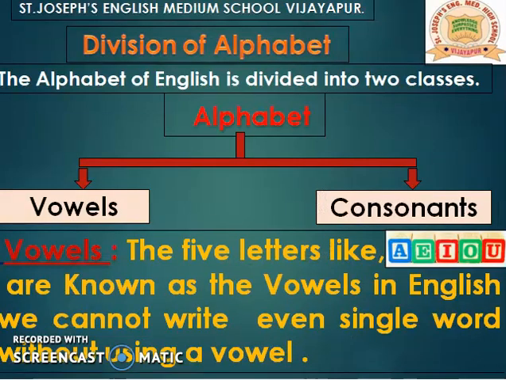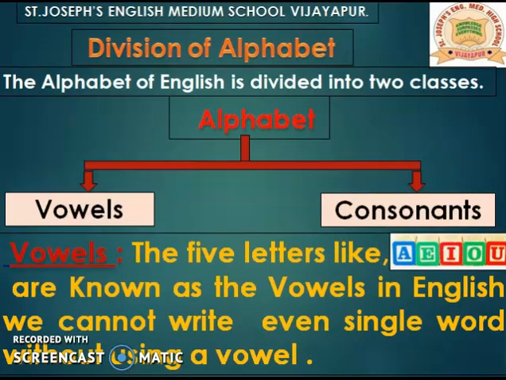Let's now see the division of the alphabet. The alphabet of English is divided into two classes: one is vowels, another is consonants. A vowel sound is made when the breath flows out through the mouth freely without being blocked.